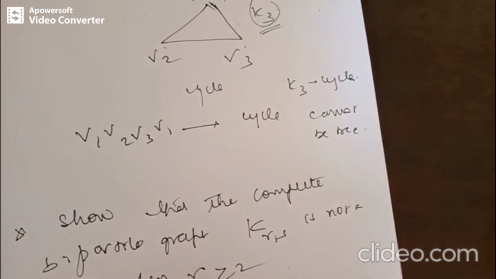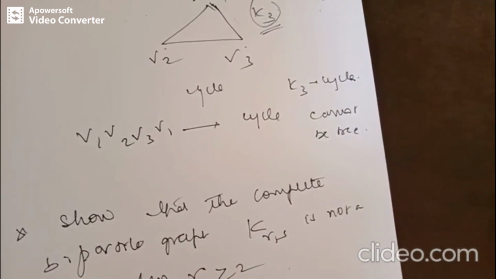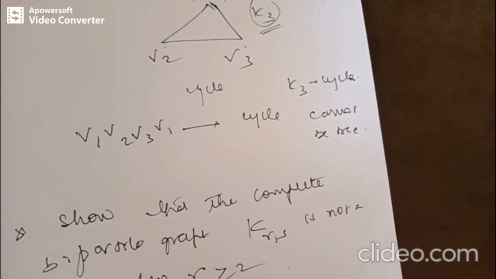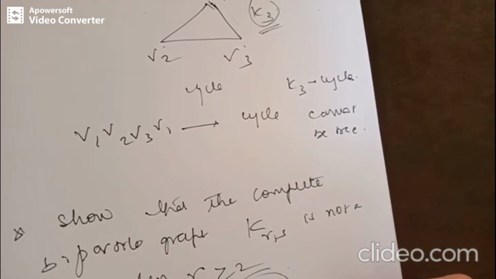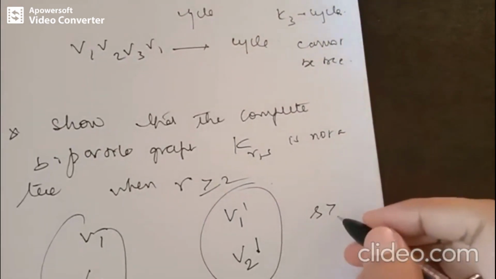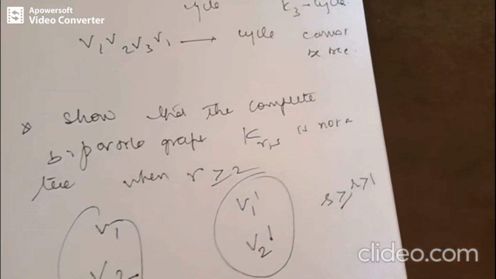So what we do is, let us take 2 vertices V1 and V2 in the first bipartite set and V1 dash and V2 dash as 2 vertices in the second bipartite set of K(R,S), with S greater than or equal to R greater than 1.